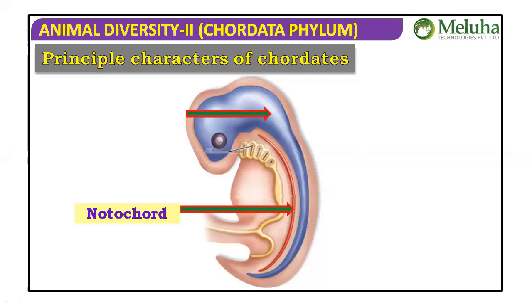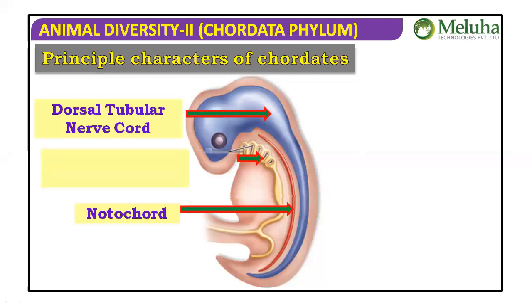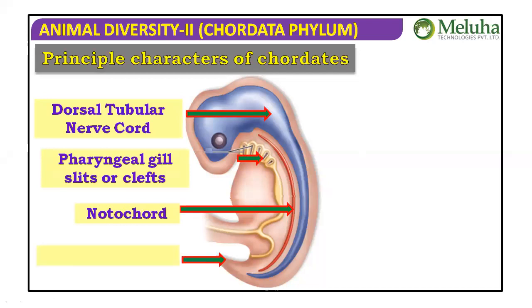A notochord is a must, dorsal tubular nerve cord, pharyngeal gill slits or clefts we can say, then post-anal tail. Notochord, pharyngeal gill slits, dorsal tubular nerve cord, post-anal tail. Any chordate should show these characteristic features.